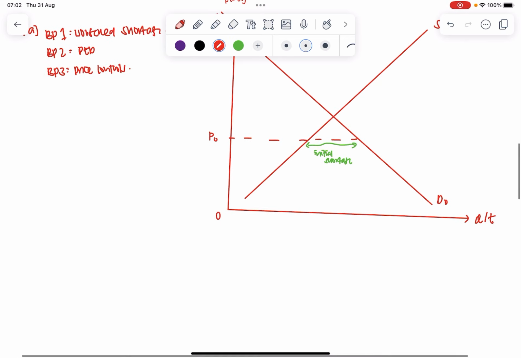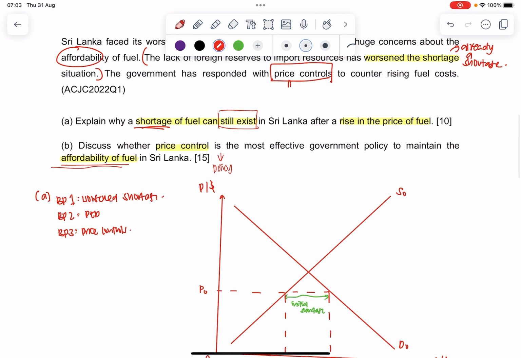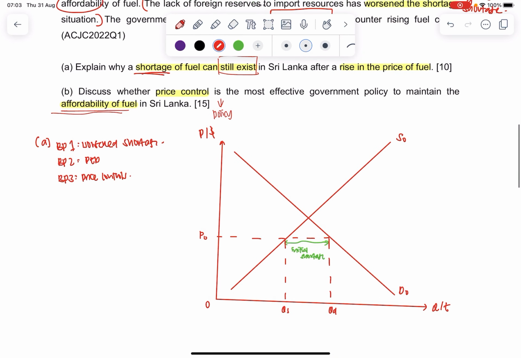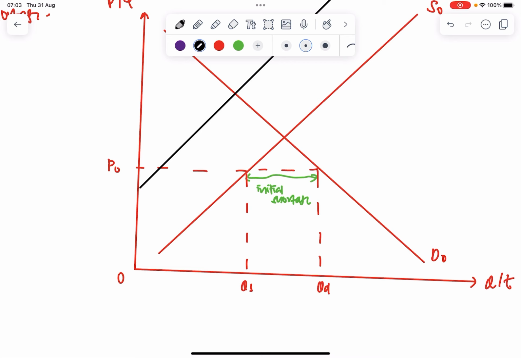And here, I would say that look, the shortage here is QD minus QS units, right? And then because of the inability to import resources, it has actually worsened the shortage. So you see, my supply curve shifts up, my supply curve falls, right? There's a fall in supply, and you can see very clearly here that it has actually worsened the shortage situation from here. So this is the worsened shortage.